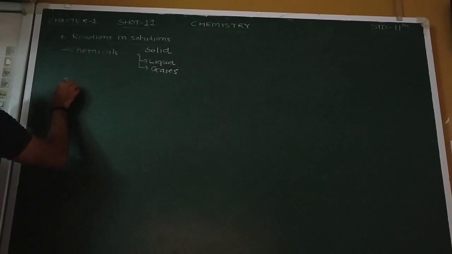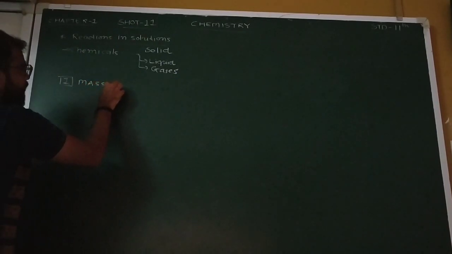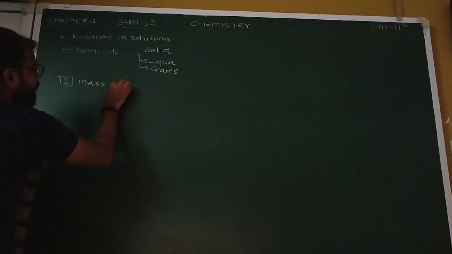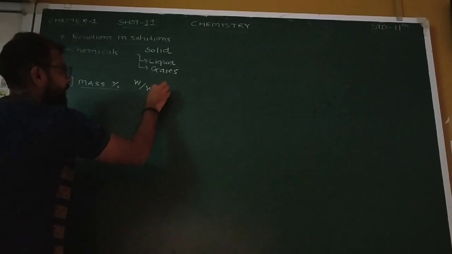The first one is called mass percentage, or you can also call it weight by weight in percentage.